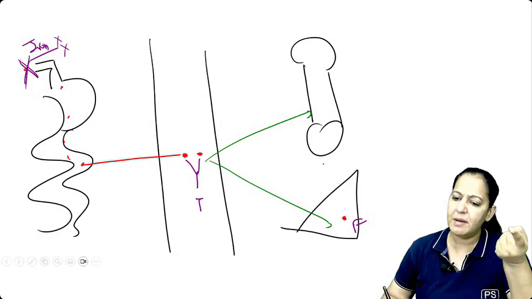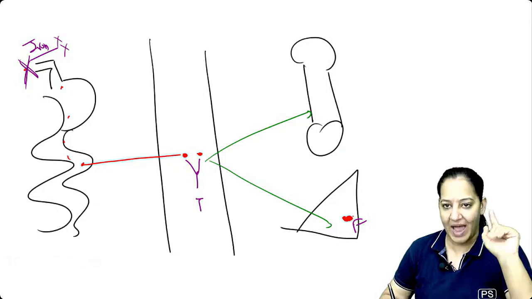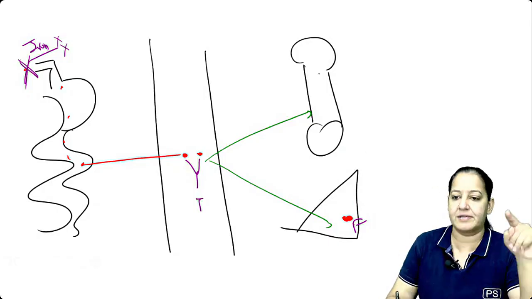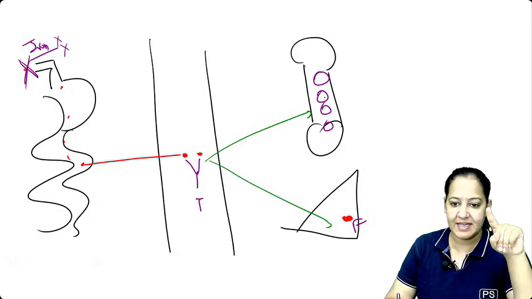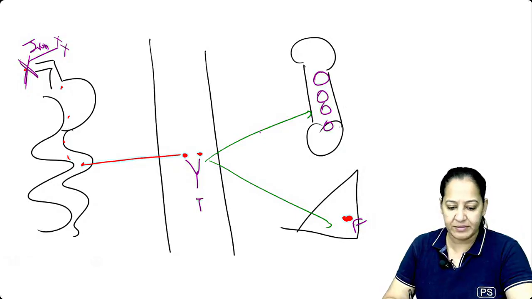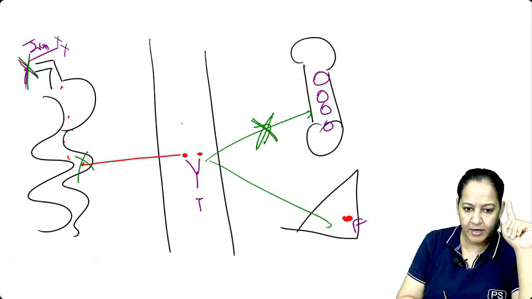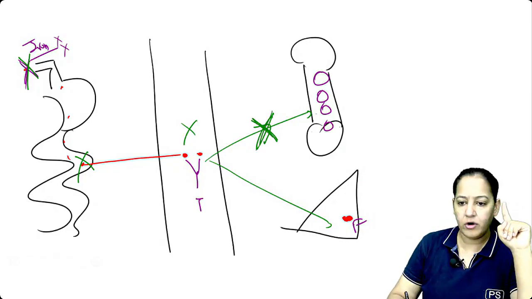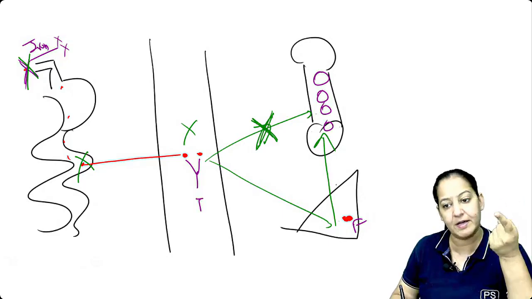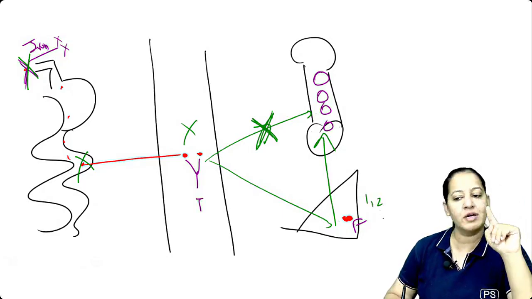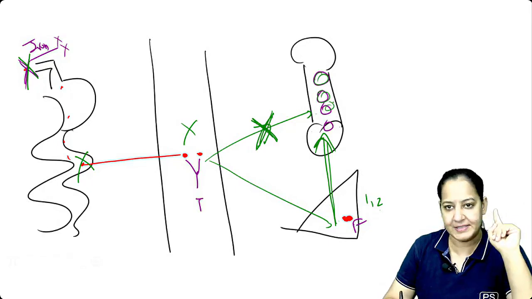No. You will say, ma'am, it's okay. Now you have the backup. Who's the backup? The ferritin, the storage form of the iron. So actually, iron is required by the precursors. These are the precursors. The precursors of the RBC require iron for synthesizing hemoglobin. Now, if iron is not coming from the intestine because the person is not eating it, not absorbing it, not present in blood, then it will come from the liver. Liver will give it to the bone marrow. It's okay. The backup is there. So for 1 month or 2 months, the backup is present. It will keep on giving, and the hemoglobin gets synthesized. There is no problem in that, right?